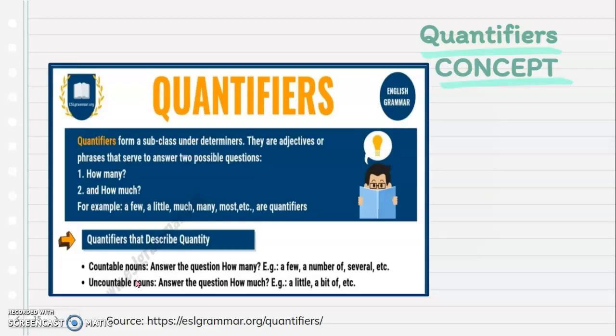What are quantifiers? Quantifiers are adjectives or phrases that we normally use to answer two possible questions. How many when we're talking about a countable noun? How much when we're talking about uncountable nouns? Examples of quantifiers are a few, a little, much, many, must.